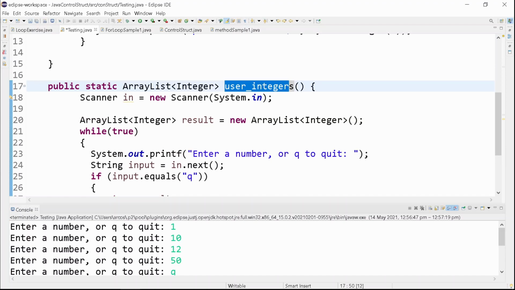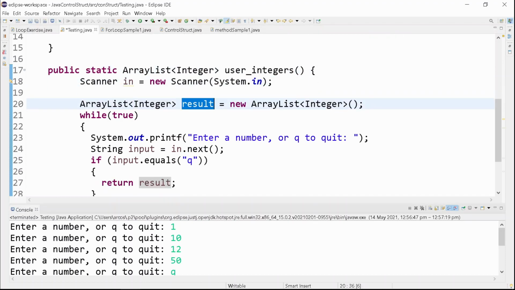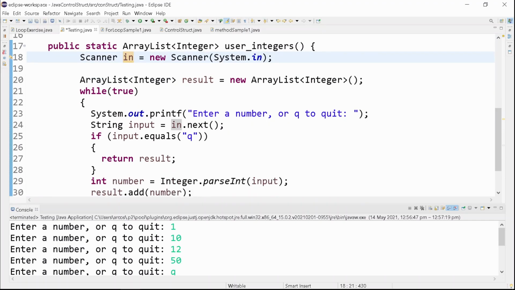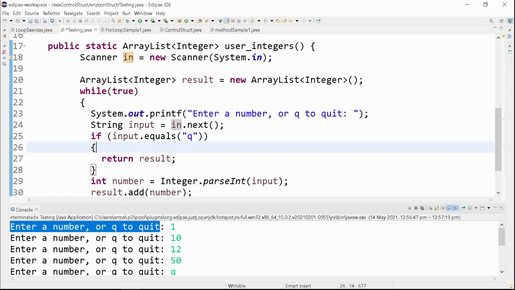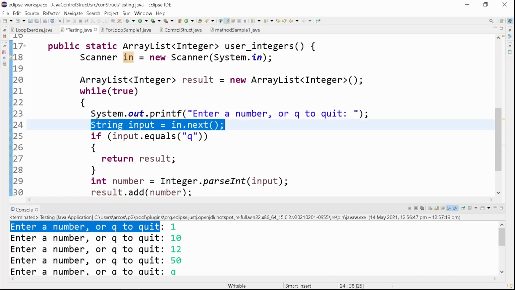So which part is this one? It asks for a value from the user through the console input, and then our result is an array list. So in is the console command, and this is the prompt to enter a number or to quit. This is the part where the input, q or number, is classified.